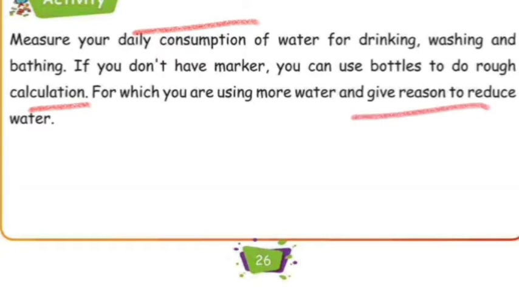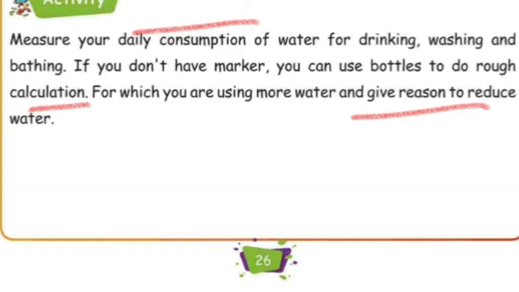In this way you can understand whether you are wasting water or using water in a moderate way. If you are wasting water, you should avoid wasting it and try to give a reason to reduce. From now onwards you can try to reduce.